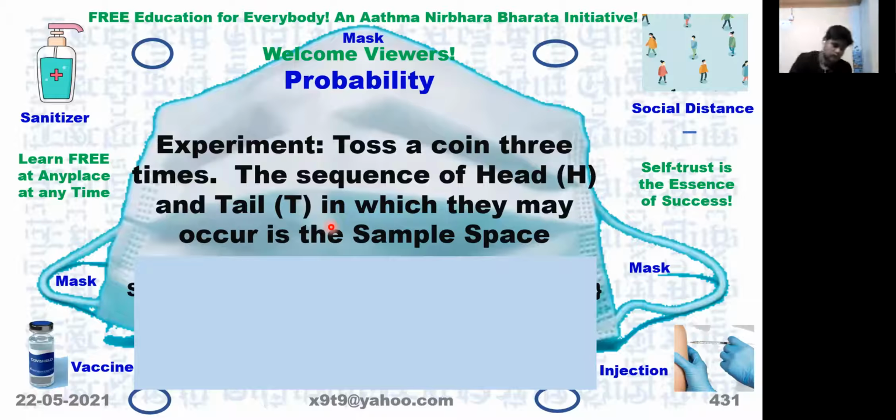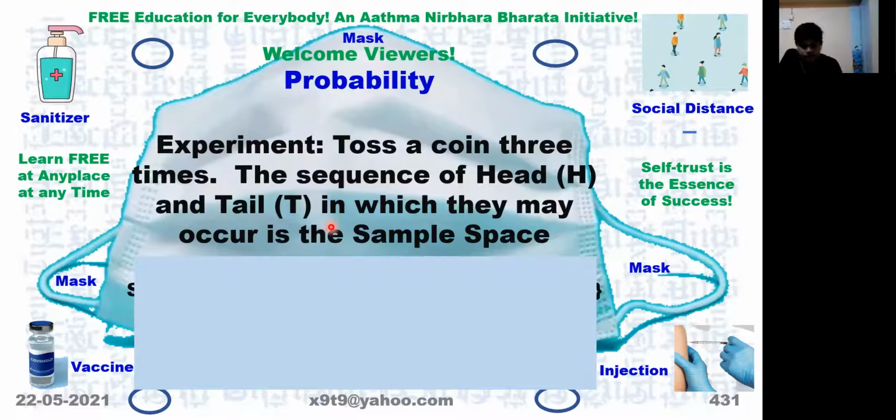First time, what can happen? First flipping, we can have either head or tail. Now, if the first one is head, then the second time it can be again head or tail. If the first time was tail, then the second time it can be head or tail.